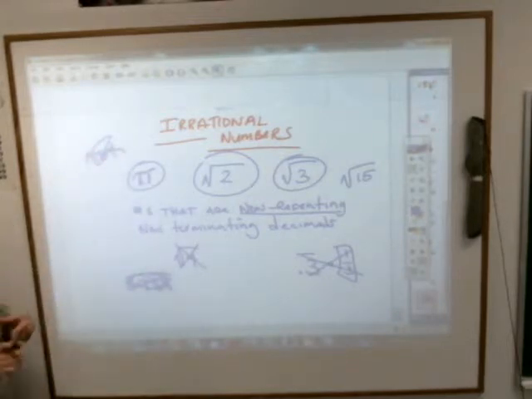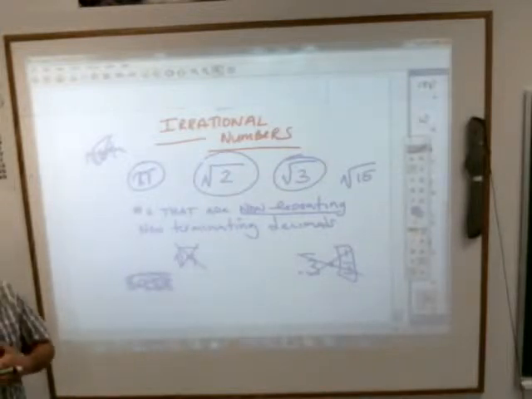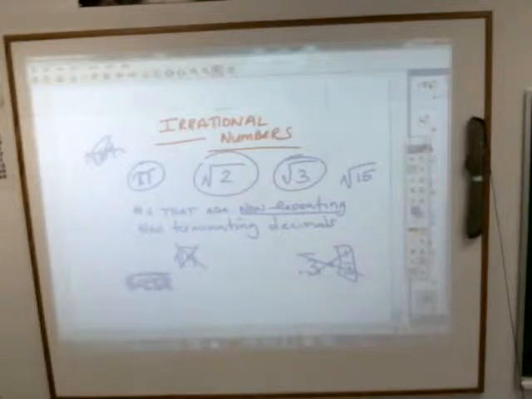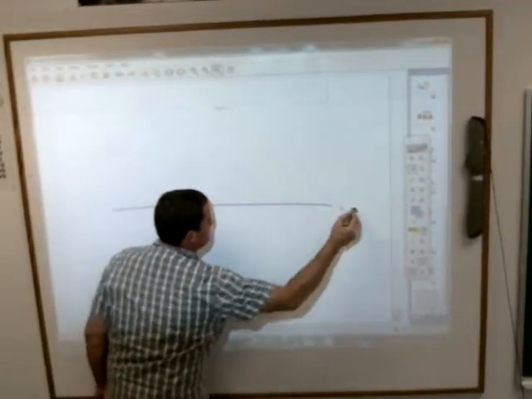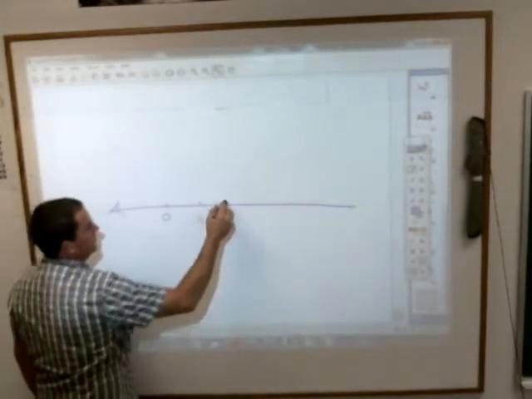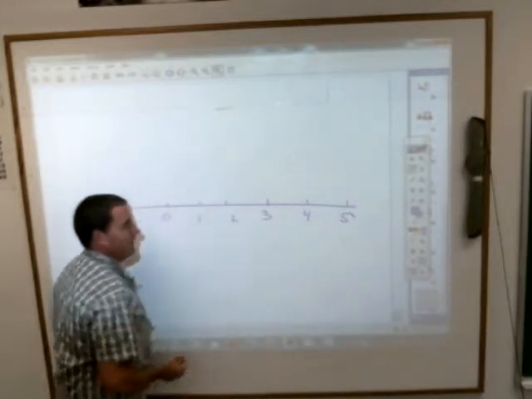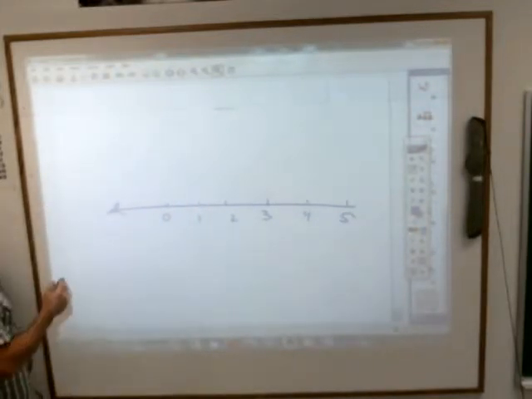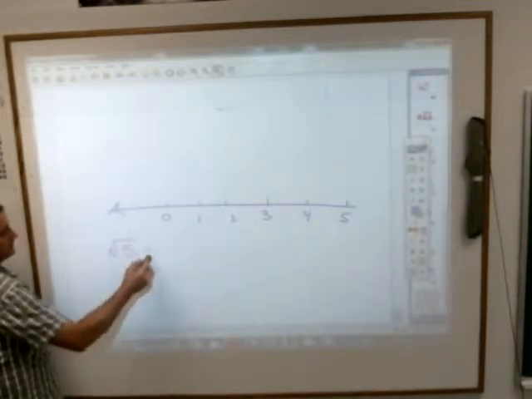Now, just because they're irrational, that doesn't mean, Sam, that we shouldn't have some idea what the number is. For example, if I give you a number line, let's say we go 0, 1, 2, 3, 4, 5, and I say, put for me as close as you can where the square root of 5 is.